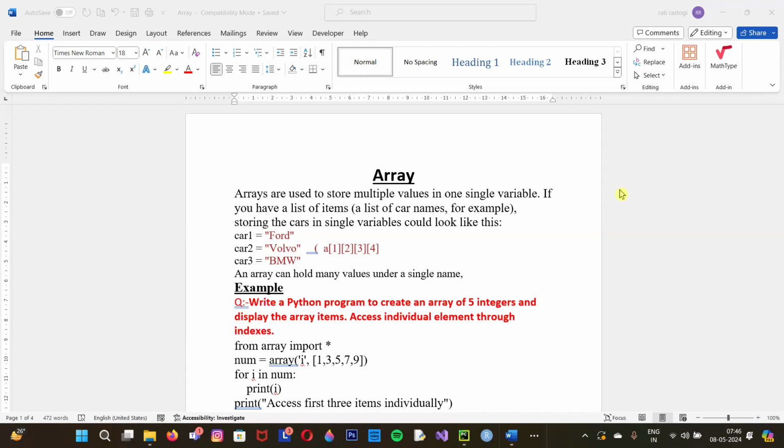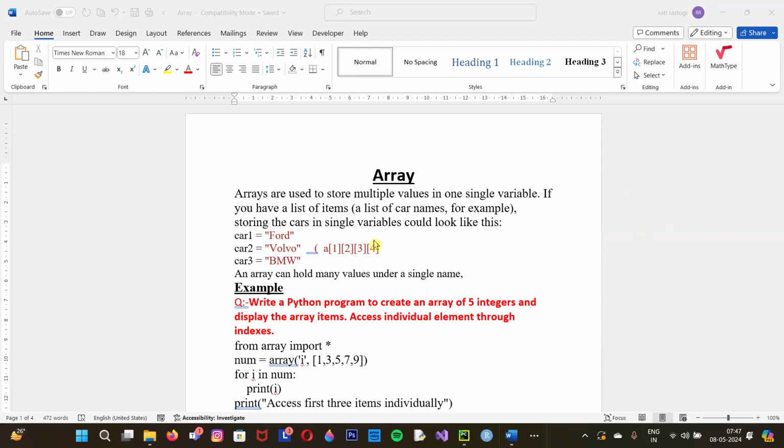Basically, as you know list very well, we did it in the last class. So array depends on the list. This is part of the set, like tuple, dictionary, and array. All these things are part of the set. Arrays are used to store multiple values in a single variable. As we used in list, we store multiple values in a single variable. Same we can do with array. But in array, we have to give the length. With the help of the length, you can set the items as per the requirement.